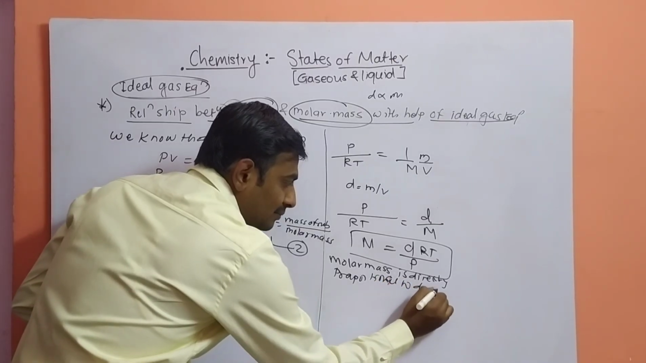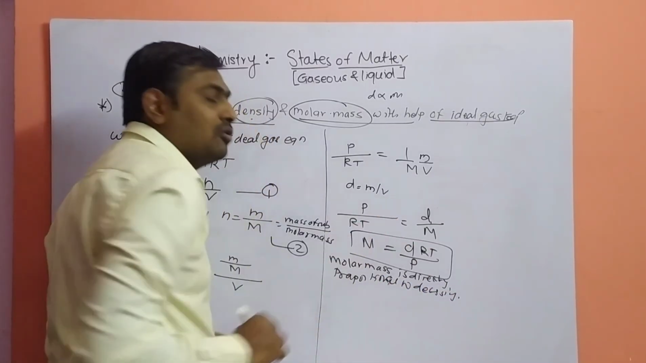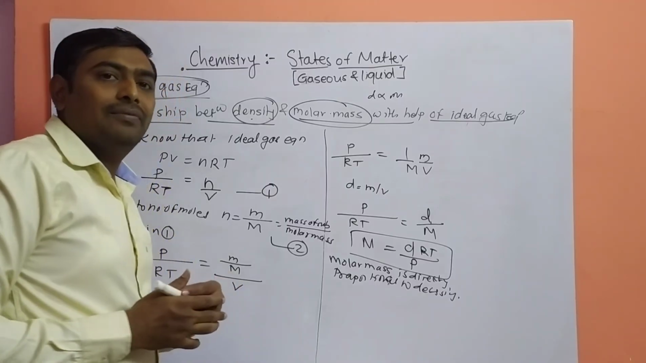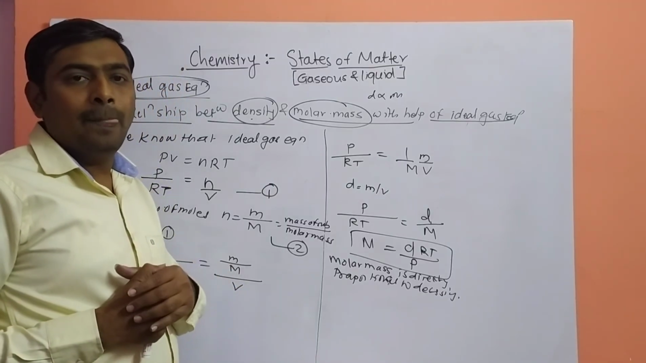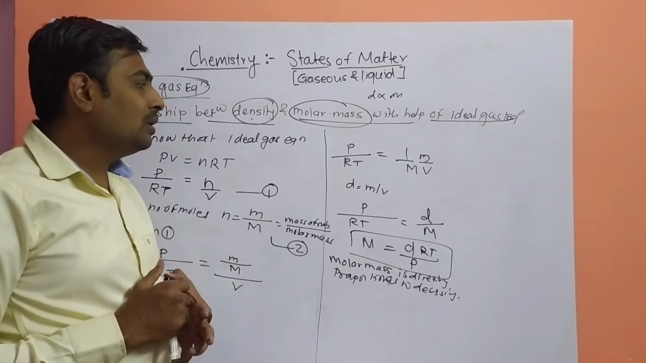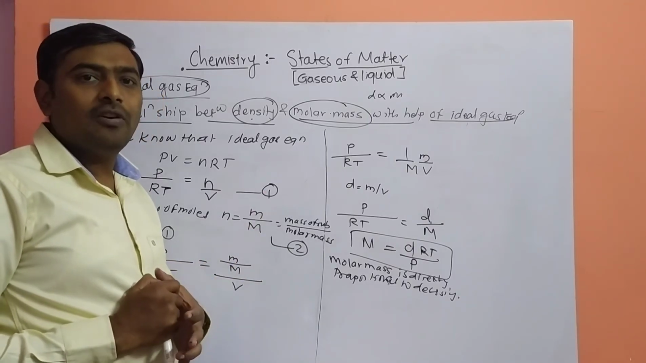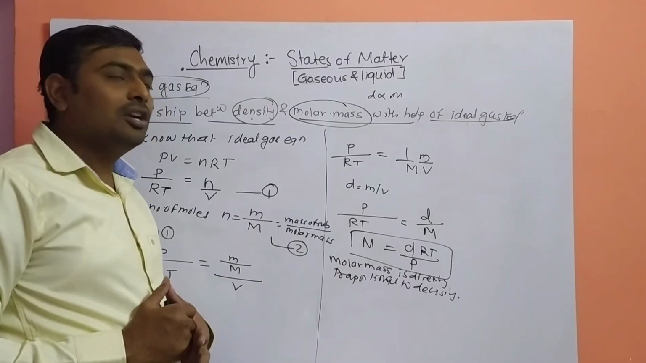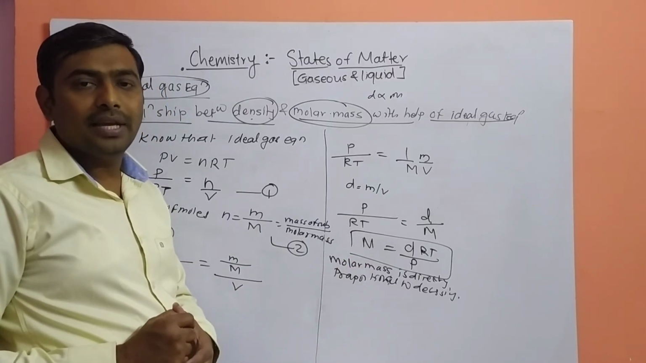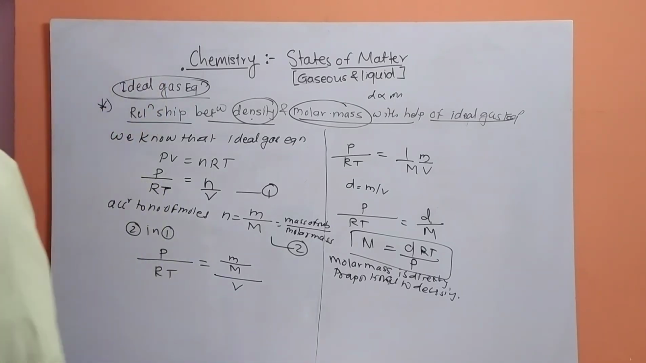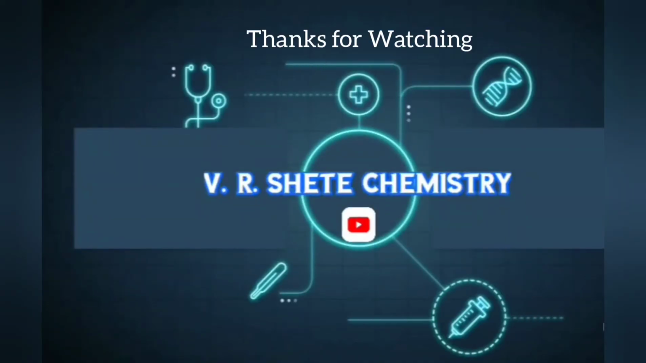to density. So in this video we have studied the ideal gas equation by the combination of Boyle's law, Charles' law and Avogadro's law. Secondly, we have discussed the combined gas law for the ideal gas equation. Third, we have concluded that molar mass is directly proportional to density. Thank you.